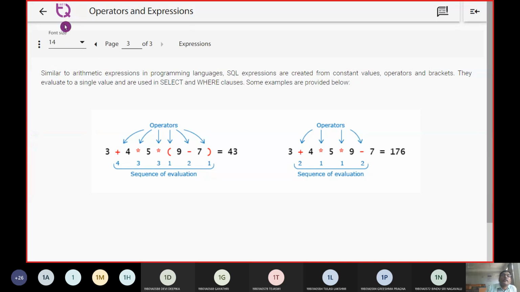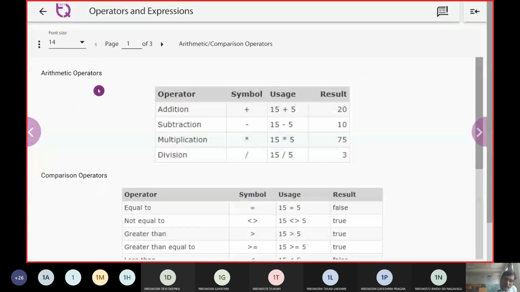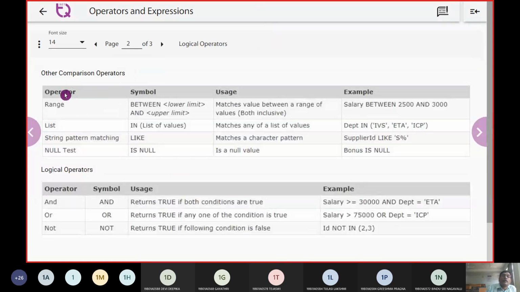So holistically, what we talked about in this topic was the arithmetic operators, the comparison operators, and the range, list, string, and null operators in SQL, and we are going to talk about the logical operators AND, OR, NOT.